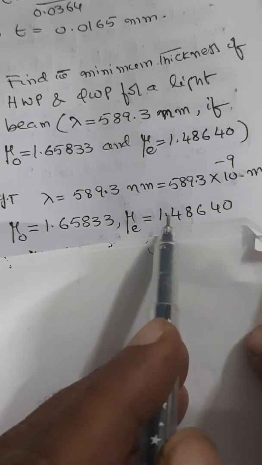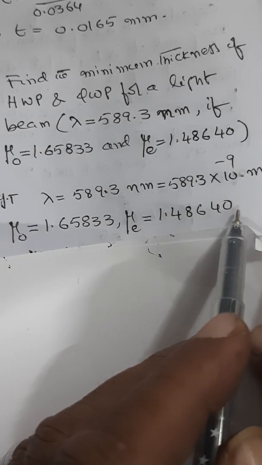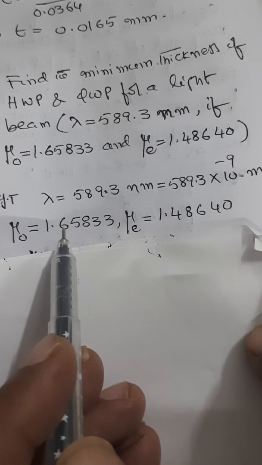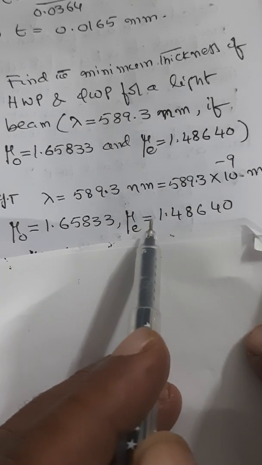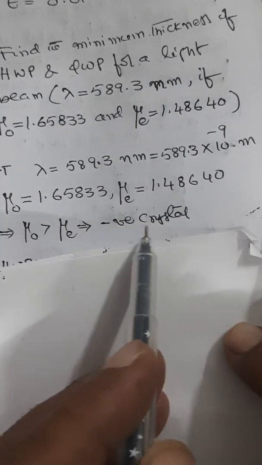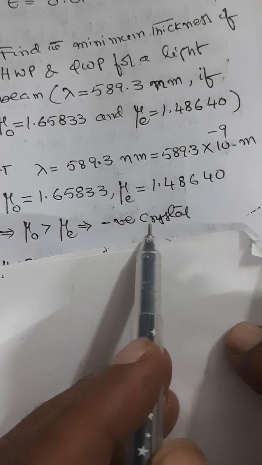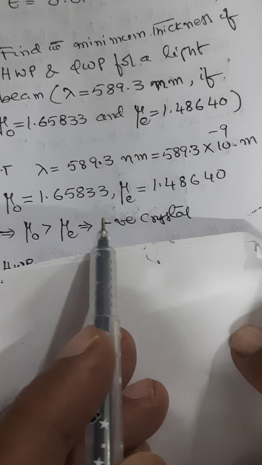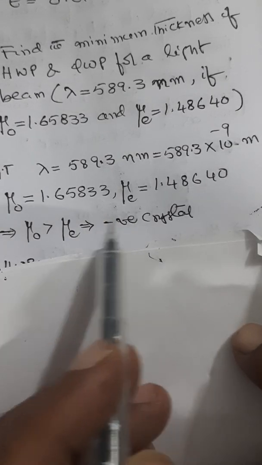Mu E is given as 1.48640. If you observe these two refractive indices, you can find that mu O is greater than mu E. So when mu O is greater than mu E, it is a negative crystal, because based on that only, whether the path difference equals lambda by 2 or lambda by 4 will be decided.